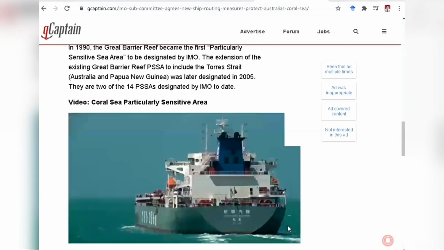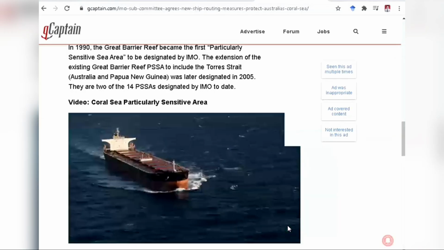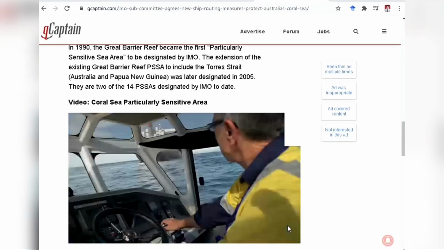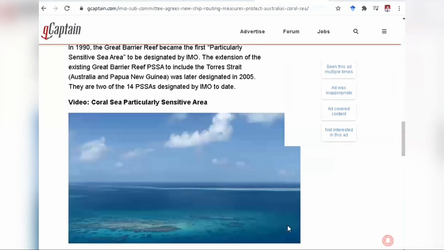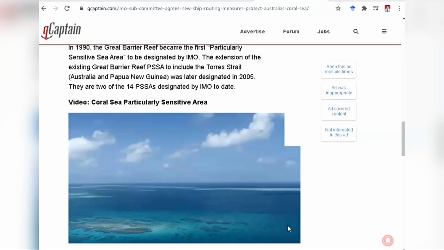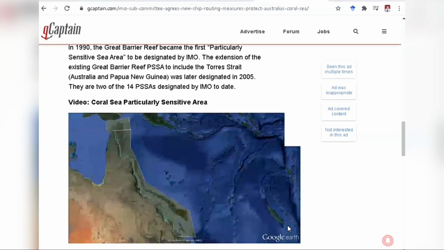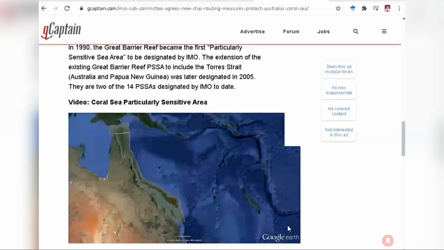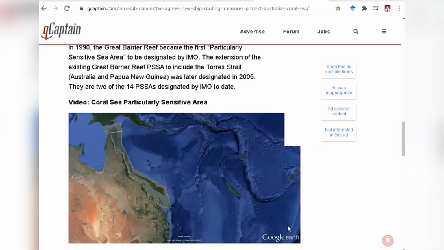Like the Great Barrier Reef, the southwest Coral Sea contains areas that can be challenging to navigate, with narrow channels and shallow waters around the numerous reefs, keys and islands lying close to shipping lanes. To address this, Australia has proposed to extend the Great Barrier Reef and Torres Strait Particularly Sensitive Sea Area to the southwest portion of the Coral Sea, as there are a number of shipping hazards not covered by the current arrangements.